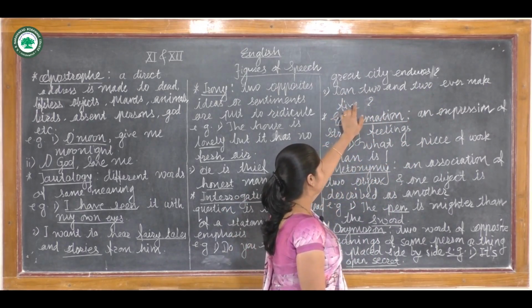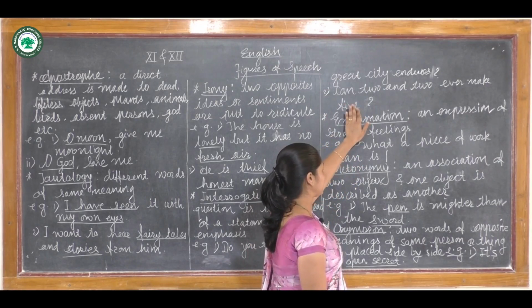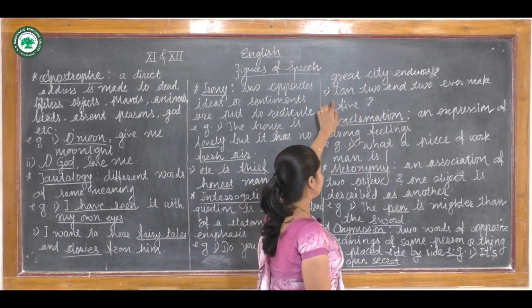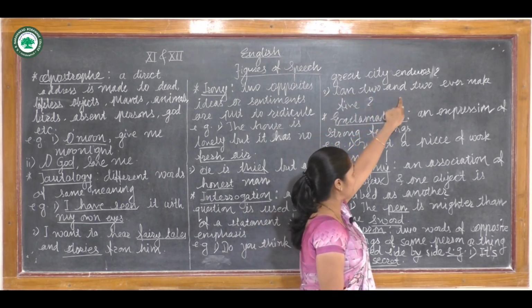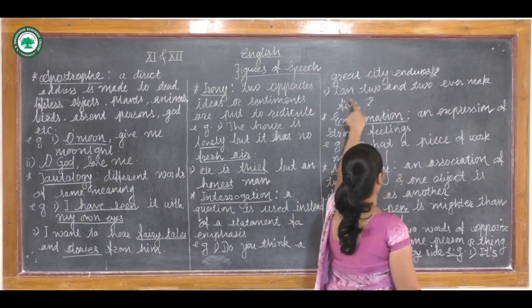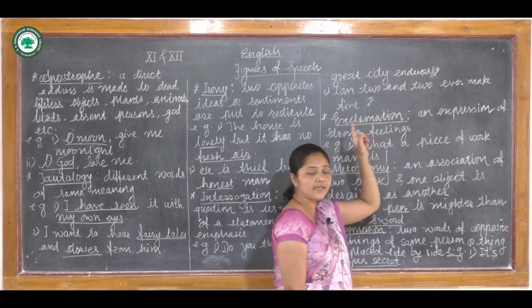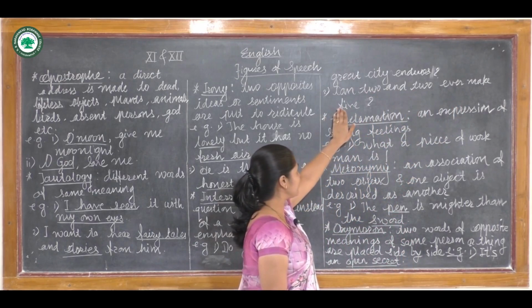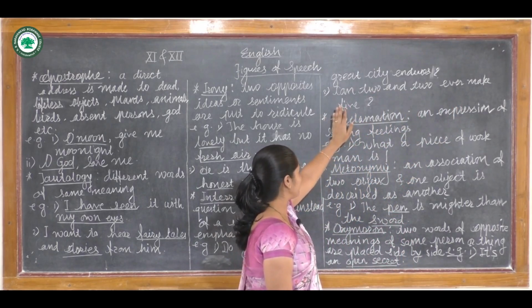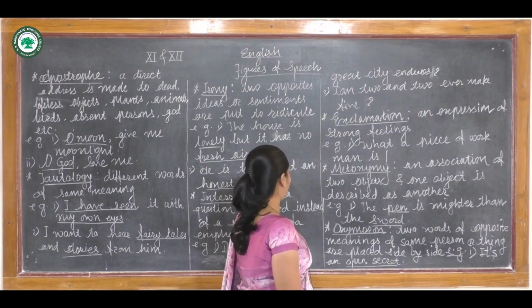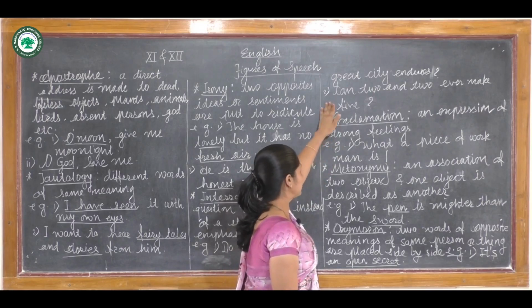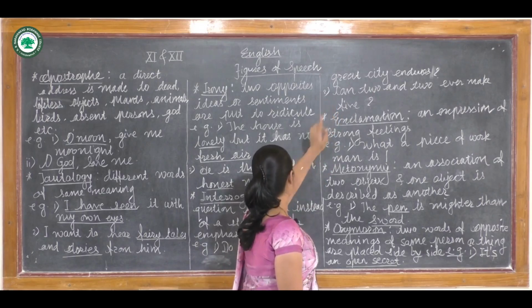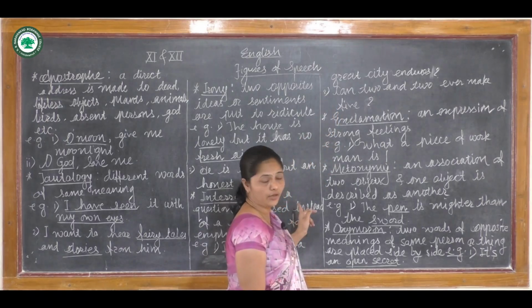Now the second question as an example of this figure of speech: "Can 2 and 2 ever make 5?" Again here it is a question and it is also put for emphasis. So we can say here in this sentence the figure of speech is interrogation.